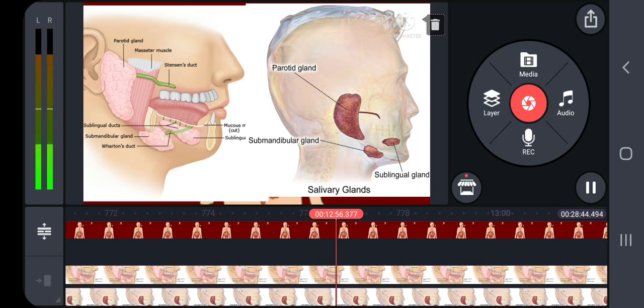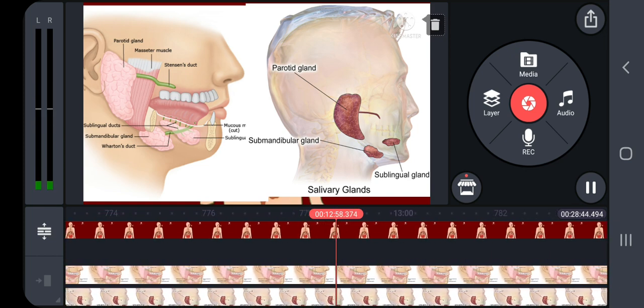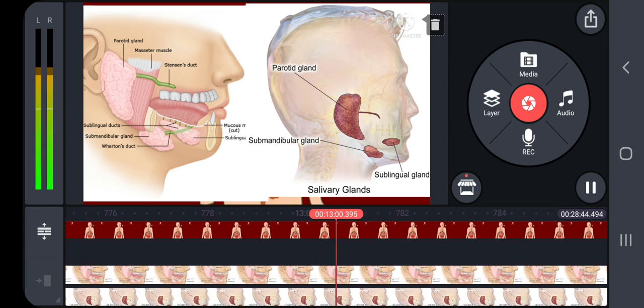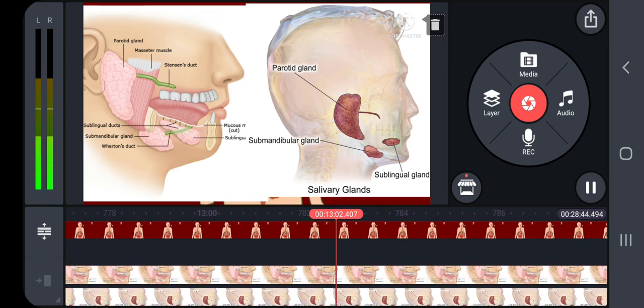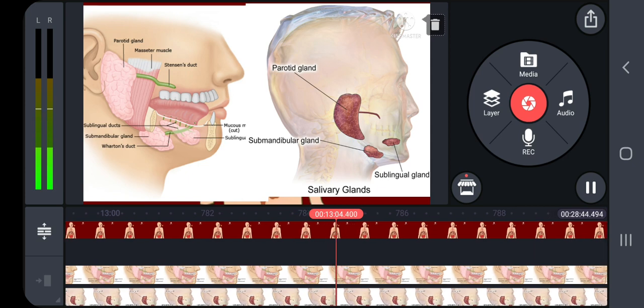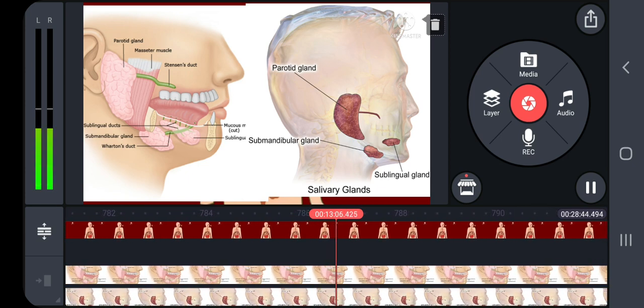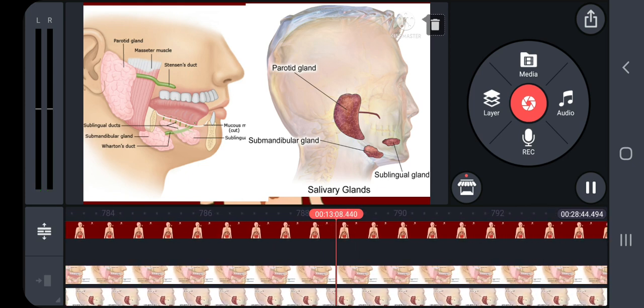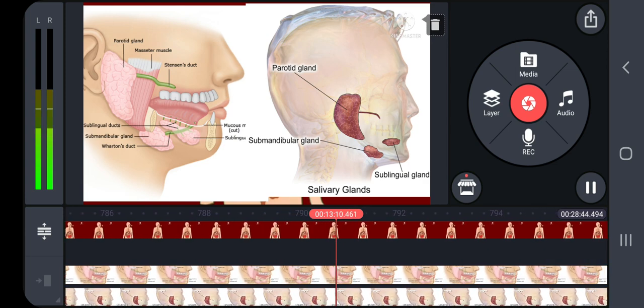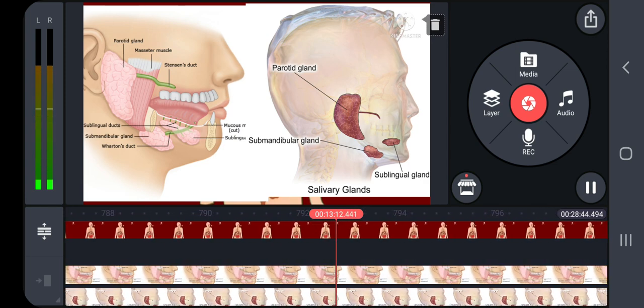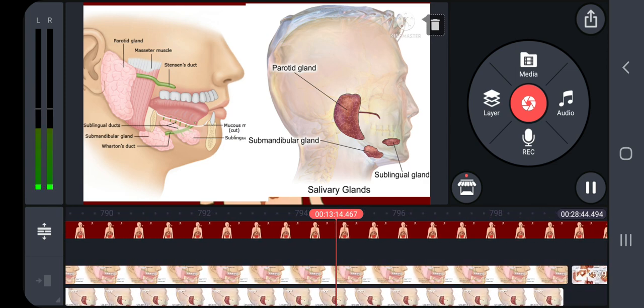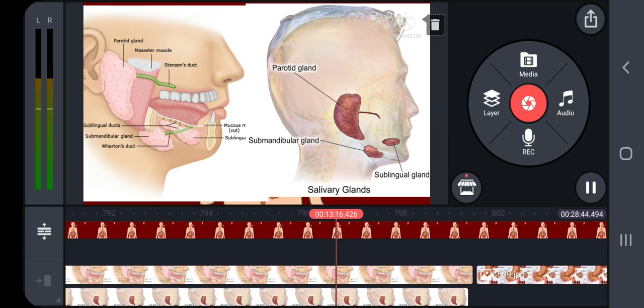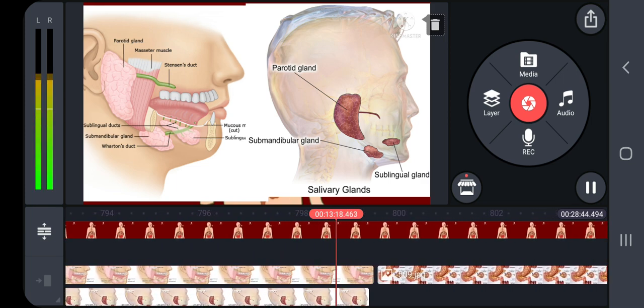These glands have ducts. The saliva secreted by the salivary glands reaches the mouth through these ducts. Daily secretion of saliva ranges from 1000 to 1500 ml.